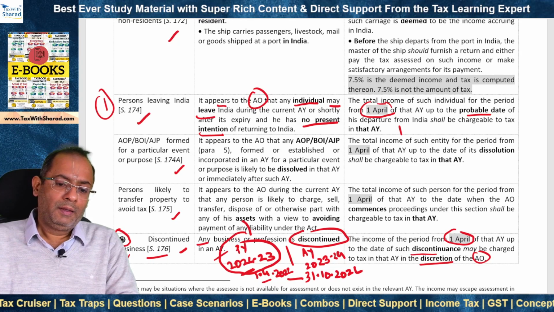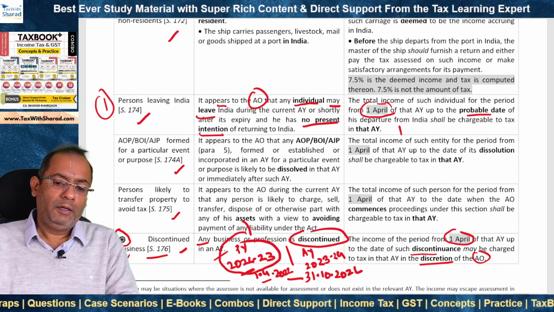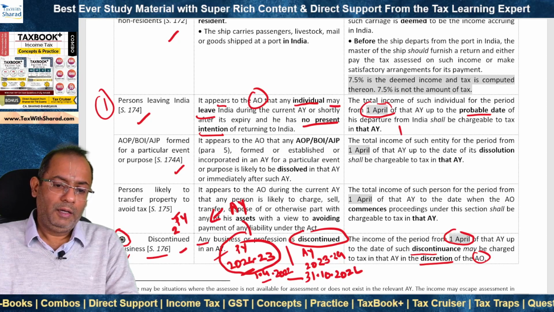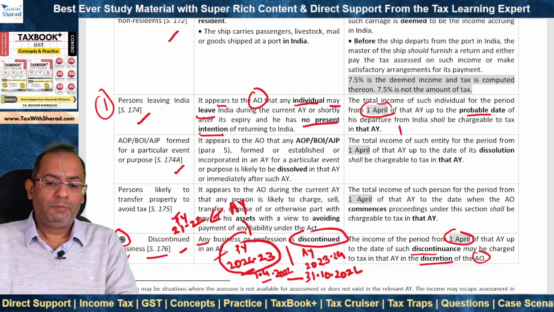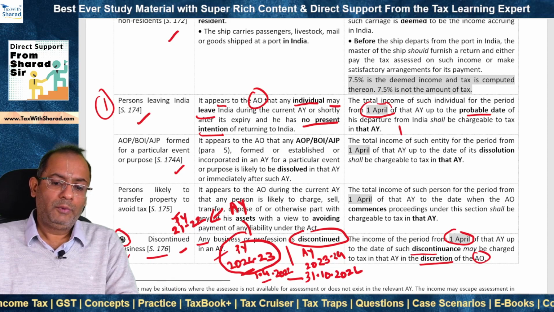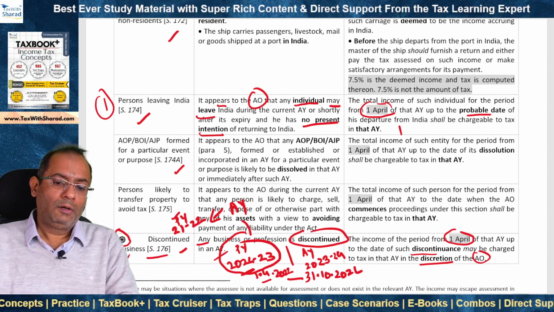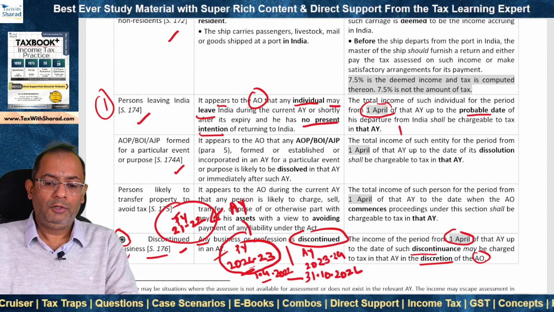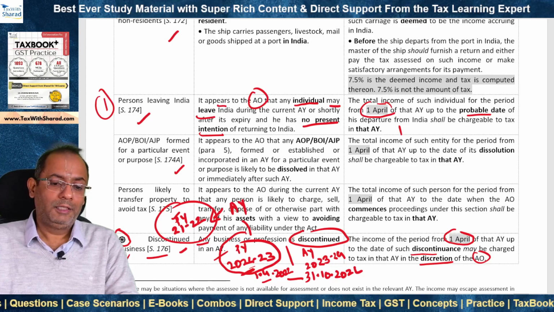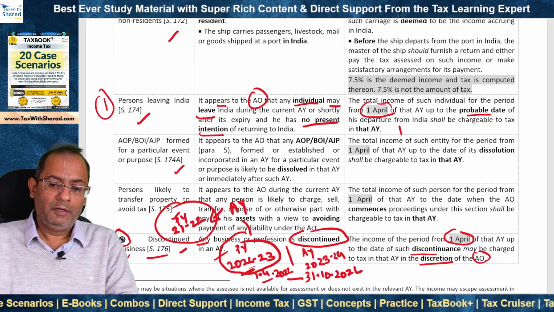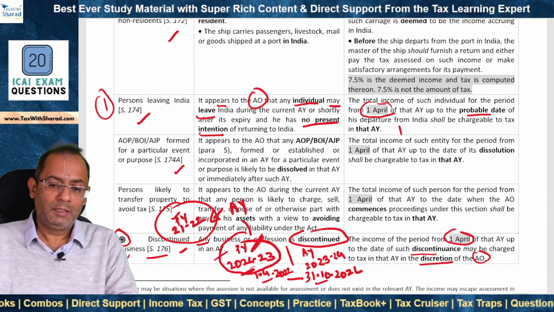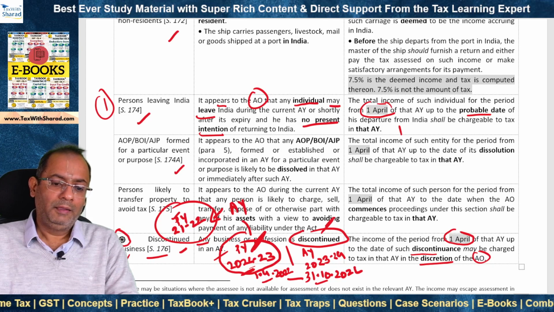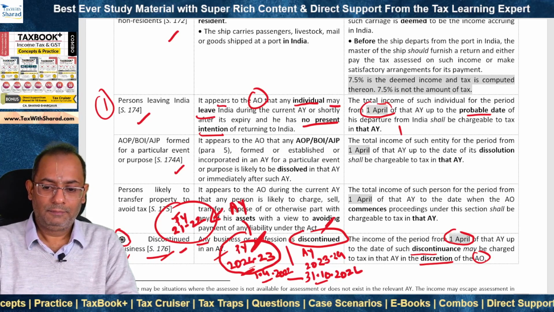On top of this, 2022-23 would obviously be the assessment year for the previous year 21-22 as well. So two assessments will take place in the year 2022-23. One is the normal assessment for the previous year 21-22, for which the normal assessment year is 22-23. Secondly, an accelerated assessment for the income from the period 1st April to 31st October of this year will take place in this year itself without waiting for the next year, and this will be done under section 176.